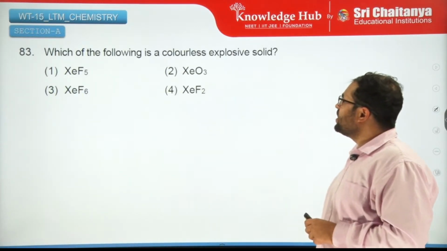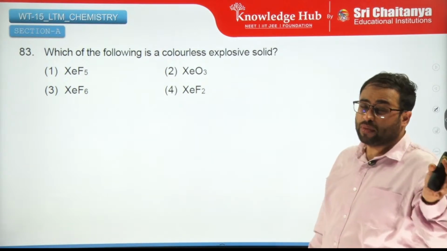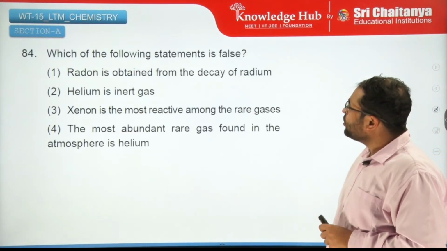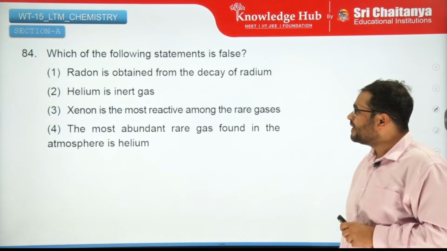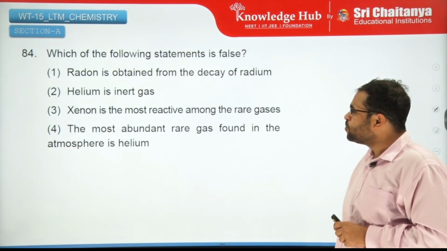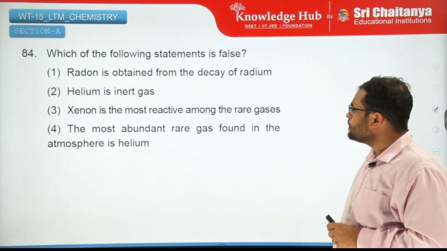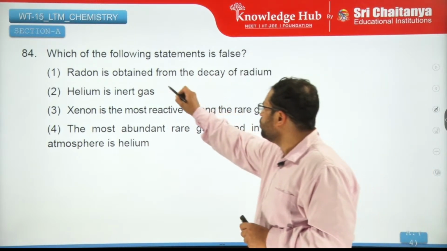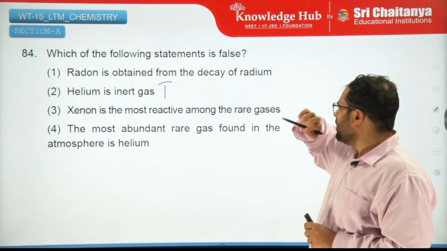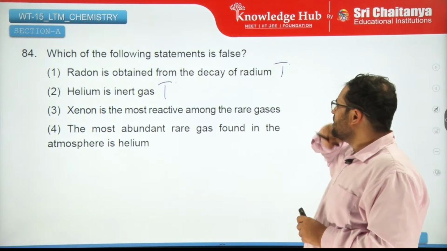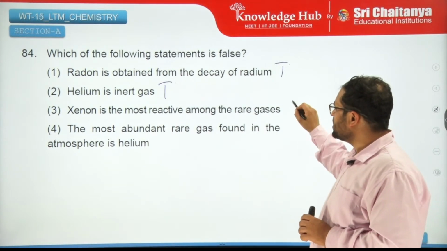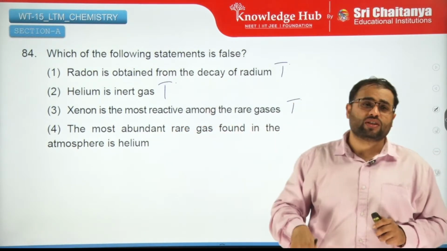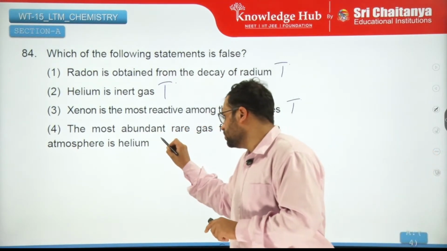Moving on. Which of the following is a colorless explosive solid? Memory based. XeO3. Moving on. Which of the following statements is false? Helium is an inert gas is true. Radon is obtained from decay of radium is true. Xenon is the most reactive among rare gases is true. The most abundant rare gas found in atmosphere is helium. No, it is argon. So this is false.